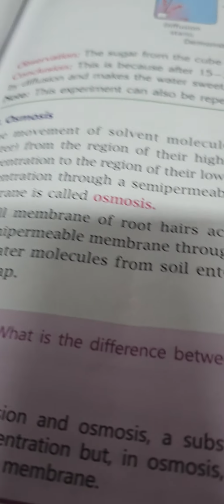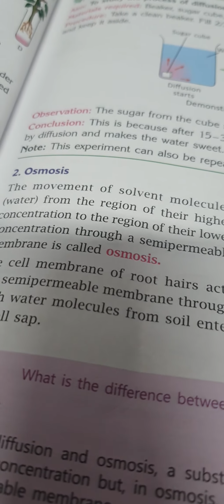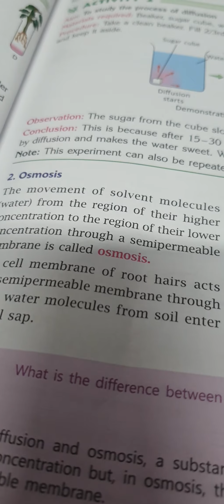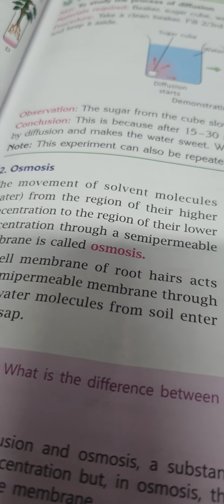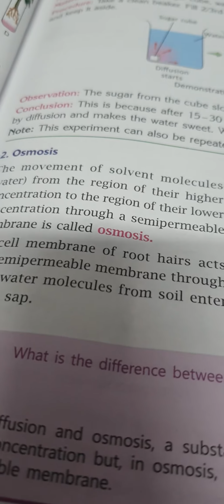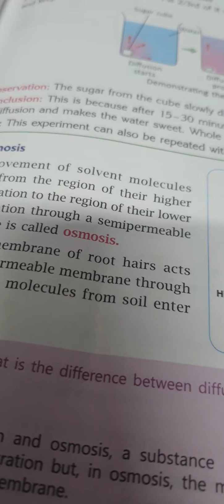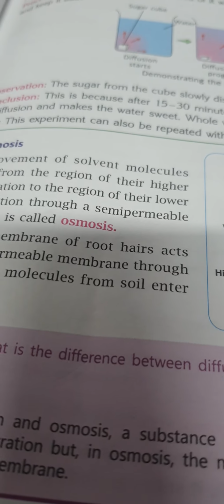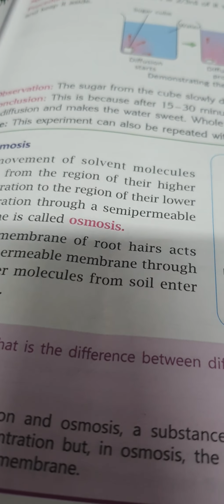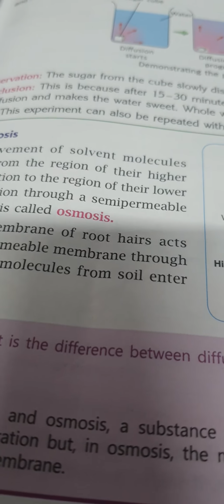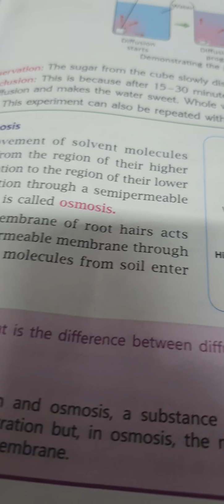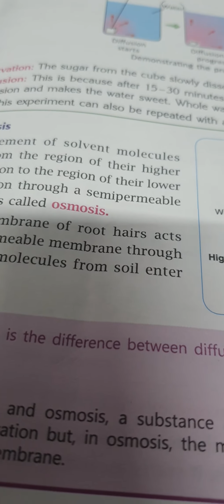Diffusion is a passive process involving the movement of molecules from a region of higher concentration to one of lower concentration. The term passive means that the process does not require an input of energy to take place. Over here passive means what? There is no requirement of energy. Diffusion can occur across partially permeable membranes such as those surrounding cells in both plants and animals.